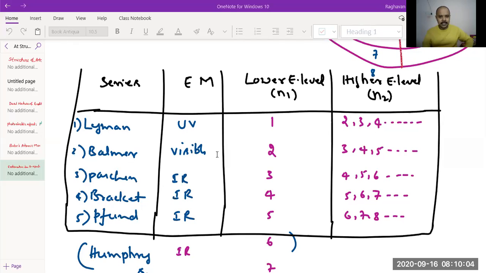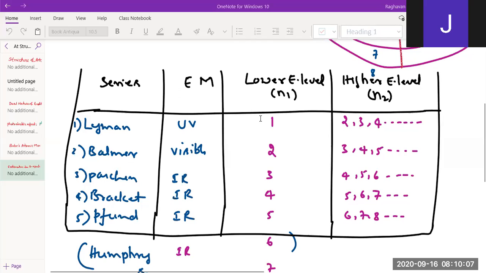Yeah, any transition of electron from higher energy level to first energy level results in ultraviolet radiation and constitutes the Lyman series. Like that, any transition of electron from higher energy level which ends up at the second energy level will give out visible radiation and constitute the Balmer series. If electron transition ends at the third energy level, it gives out IR radiation, from the beginning part of the IR spectrum of the electromagnetic region, and that constitutes the Paschen series.